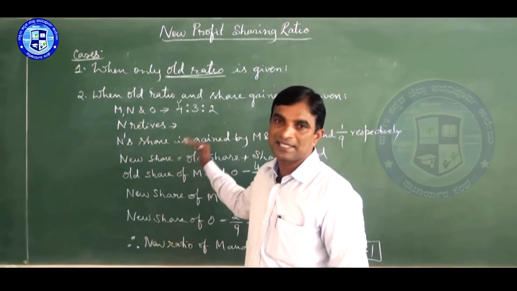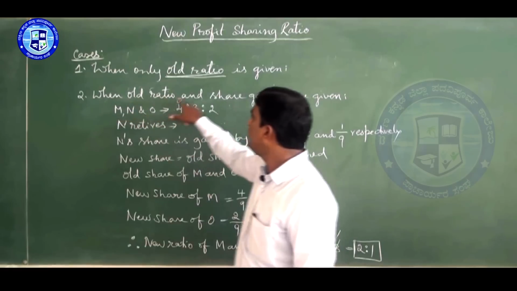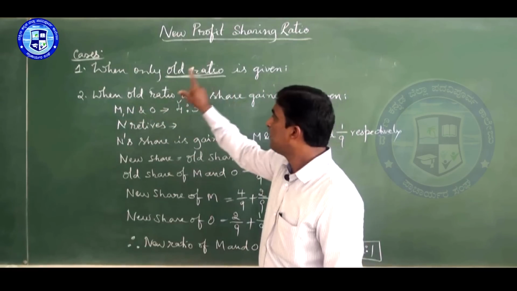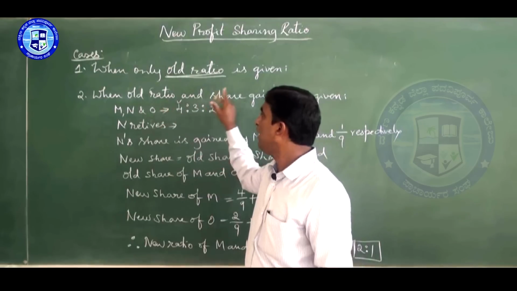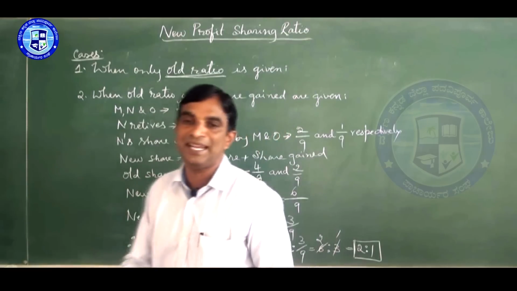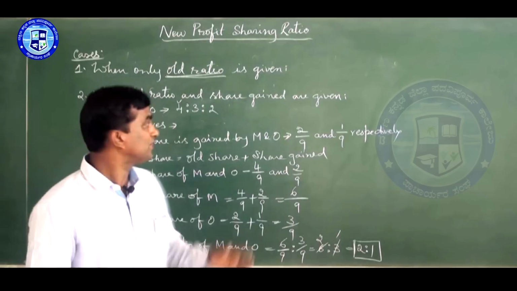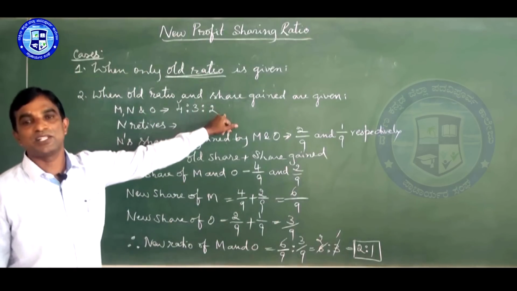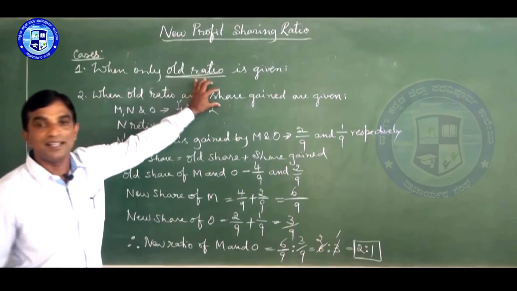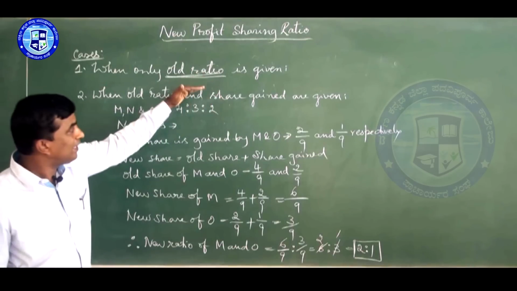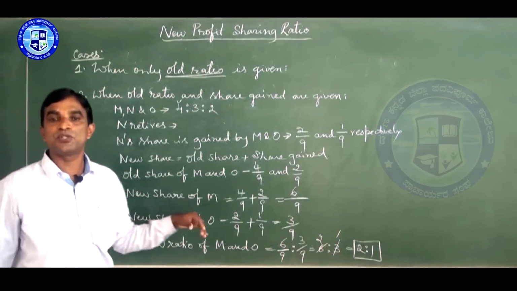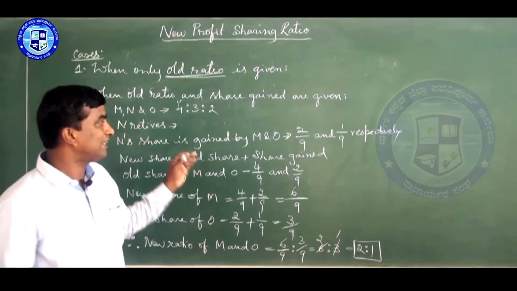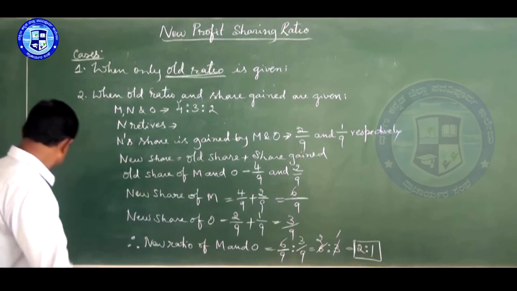Now the third case. Here, old share and share gained were given. The next one is when the old ratio is given, along with the old ratio they give the gain ratio. So here they give old ratio and gain ratio, not share; they give it in ratio. Other than the old ratio, one more ratio will be there in the problem. Here how to find out? Let us see with some examples.